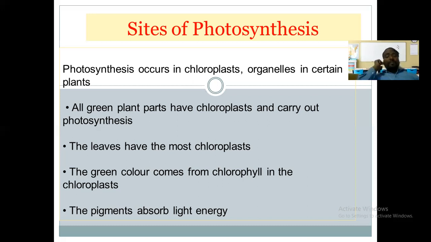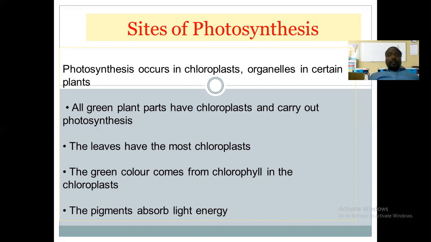That pigment is called chlorophyll, and there are different types of chlorophyll: chlorophyll A, chlorophyll B, chlorophyll C, chlorophyll D, and so on. These pigments actually absorb the light energy, and they are very important for absorbing light energy in the form of photons.